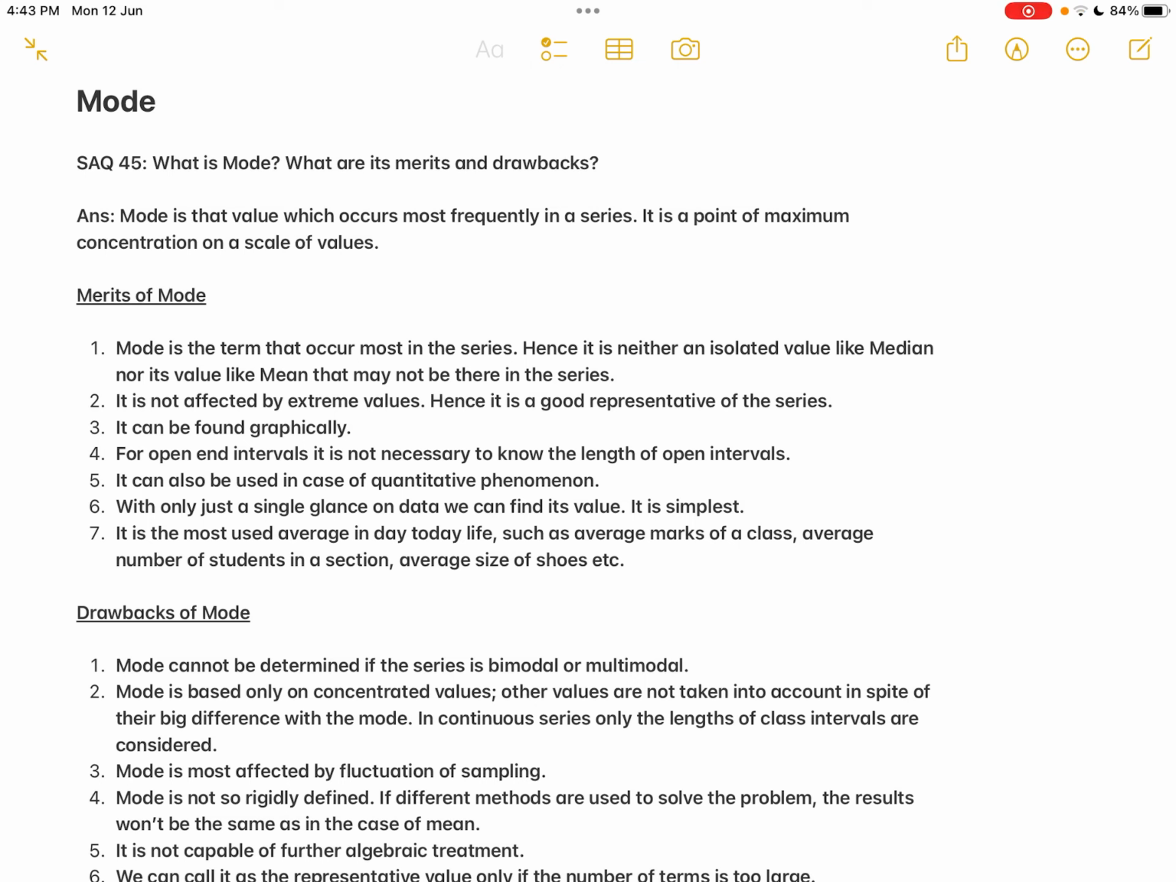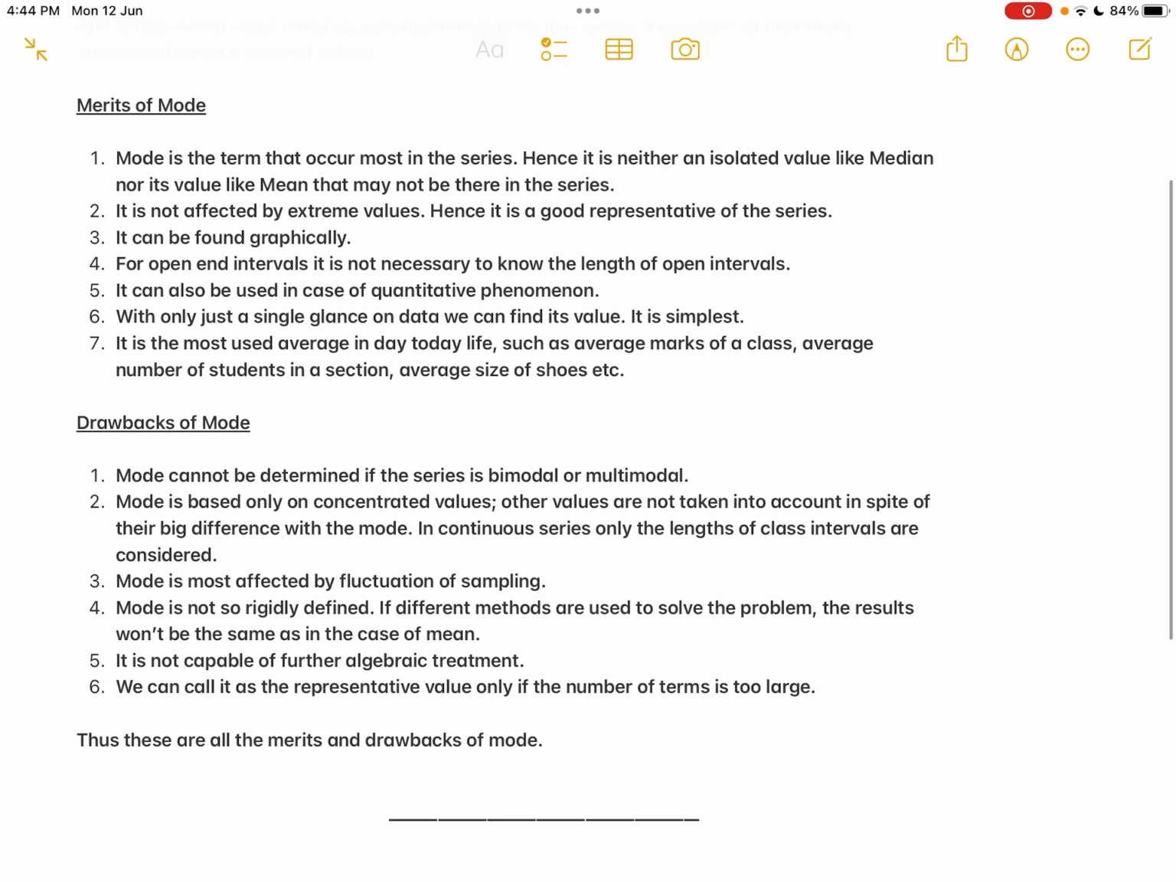Then the seventh one, it is the most used average in day-to-day life, such as average marks of a class, average number of students in a section, average size of shoes, etc. Mode is the most practical average that is used in day-to-day life. Like what is the normal average marks of the class, what is the average number of students, average size of shoes, average runs scored by a batsman. All these are based on the calculation of mode. Now these are all the merits of mode.